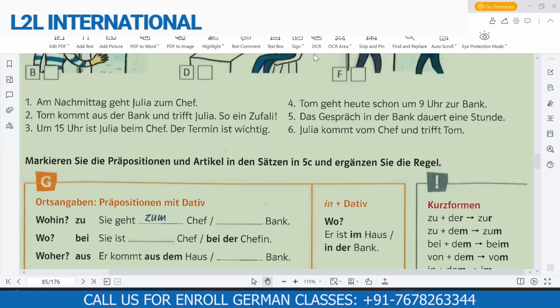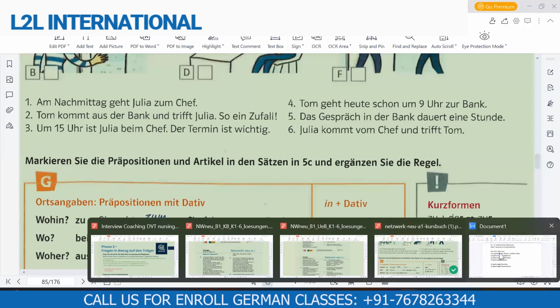We'll see sentence number 4, right? It's written here: Tom geht heute schon um 9 Uhr zur Bank. Now let me tell you what Bank is and how it is changing. The article of Bank is die Bank, the normal article, that means the nominative article.